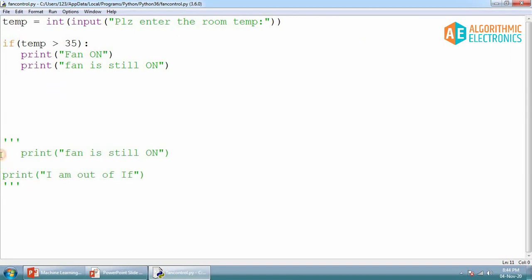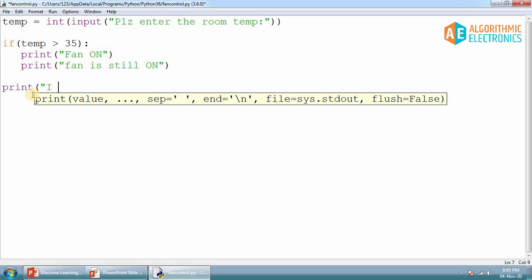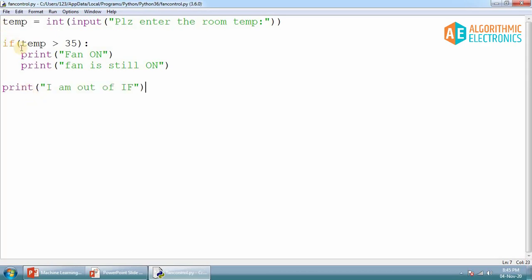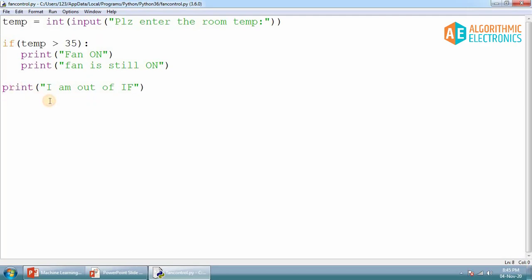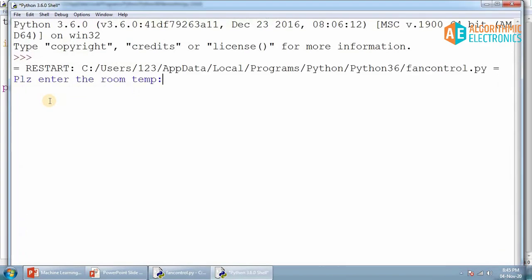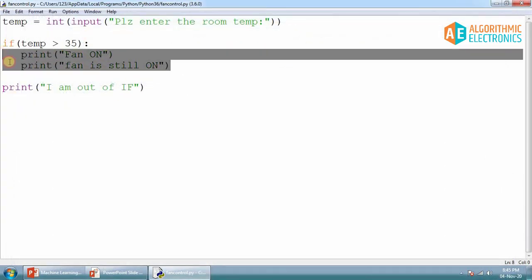This was the part of the if statement. But if I write one more statement here, print "I am out of if", this statement is not the part of the if statement, and even if this condition is false, this will be executed. So let's run this, and let's enter temperature 30. This time I am out of if, so whatever is inside this if is not executed.